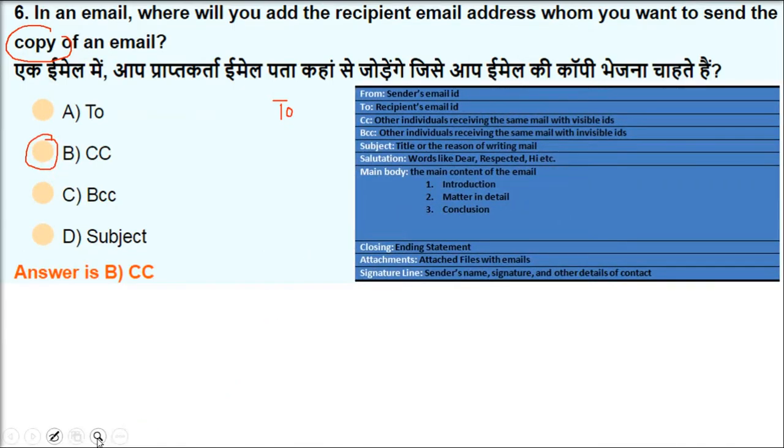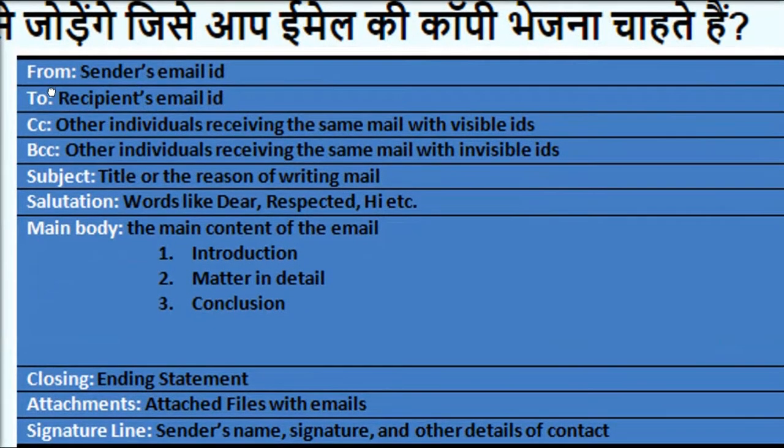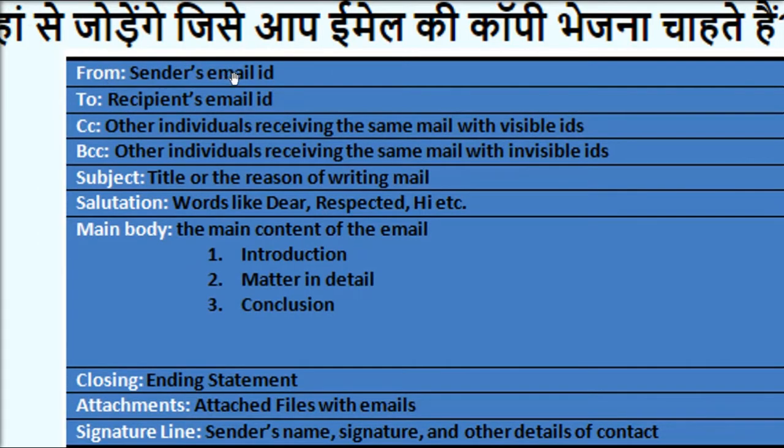Now you see here, this is the formulation of any mailing system. From is your mail, To is to whom you are sending. CC is the list of all these emails which you want to send, and you want them to see to whom else it is being sent. BCC is blind carbon copy. If you want to send to many people, but you don't want the recipients to know that each other also received it.